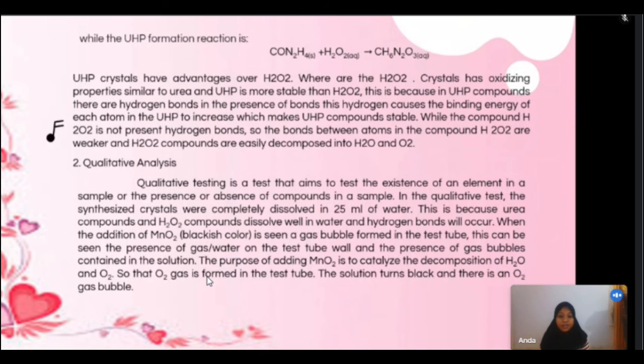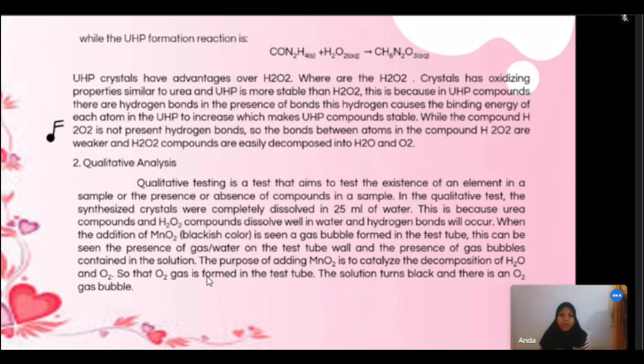Qualitative analysis. Qualitative testing is a test that aims to test the existence of an element in a sample, or the presence or absence of a compound. In the qualitative test, the synthetic crystals were dissolved into 5 ml of water. This is because urea and H2O2 dissolve in water, and hydrogen bonds will occur when MnO2 is added and gas bubbles form in the test tube.